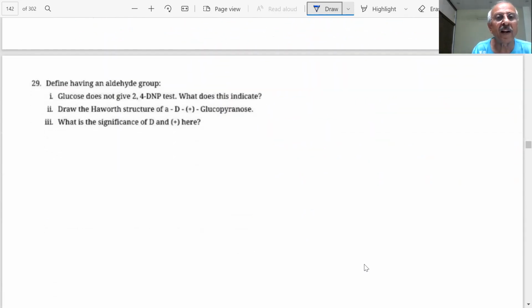Glucose, despite having an aldehyde group, does not give the 2,4-DNP test. What answer are we giving? Glucose does not give the 2,4-DNP test because it does not have a free aldehyde group. Not free. It forms a cyclic ring structure.